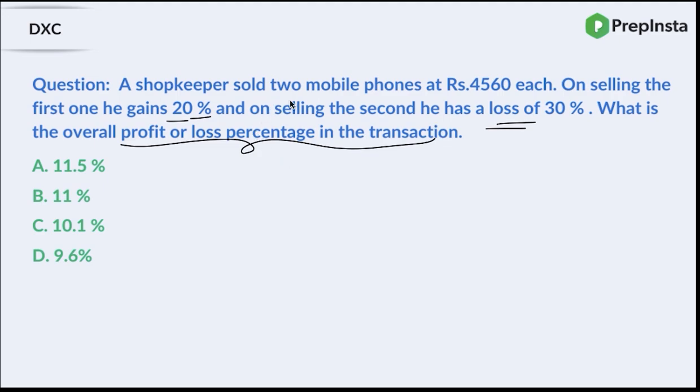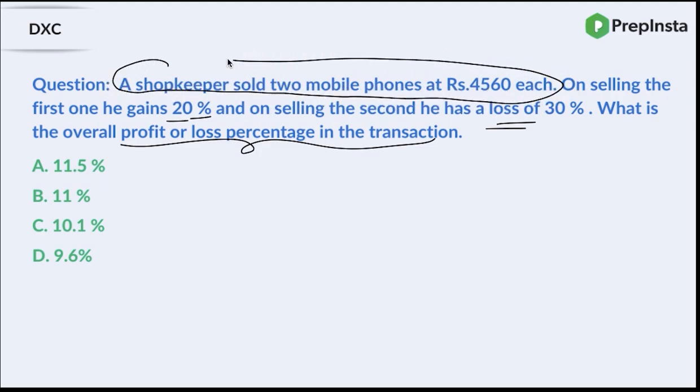Now guys, in case you know that two mobile phones were bought and sold at the same price, and on selling, there is a loss in one and profit in the other, and you have to find the overall profit or loss, in such cases you have a very interesting trick. The trick is: write CP, SP, and then P/L, just like this. I'll explain what this is.